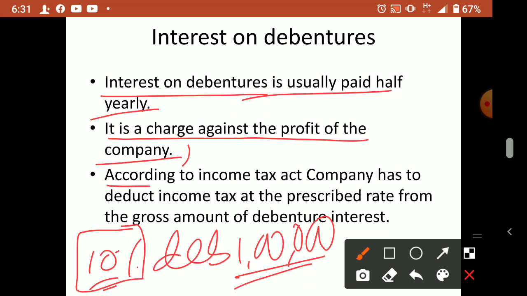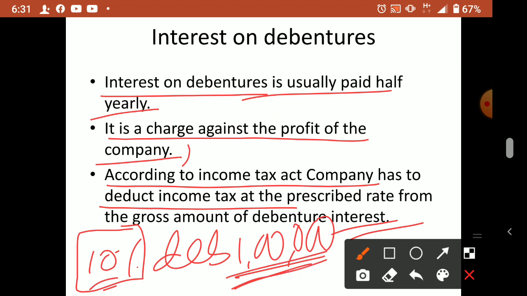According to the Income Tax Act, the company has to deduct income tax at the prescribed rate from the gross amount of debenture interest. Just like on dividend we pay tax, on interest also companies have to deduct tax. Usually the company will deduct the tax, then the remaining amount they will give to the debenture holders.